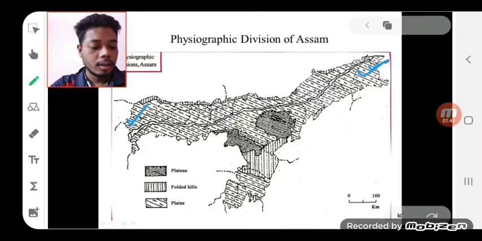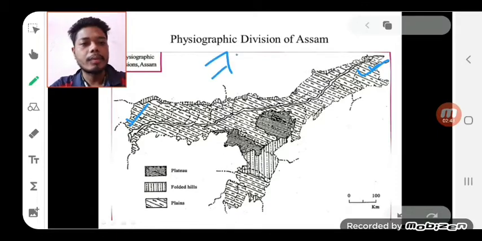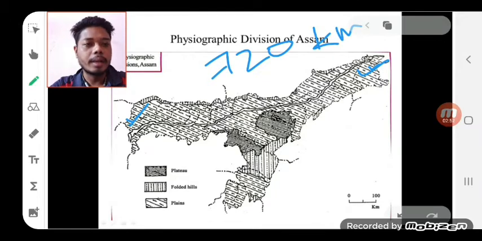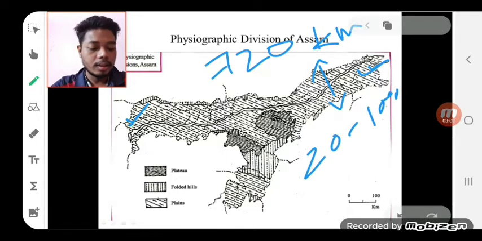The total length of the Brahmaputra plain is about 720 km from west to east, and the average width, that means from north to south, is about 20 to 100 km. In some parts, the plain is about 80 meter wide.